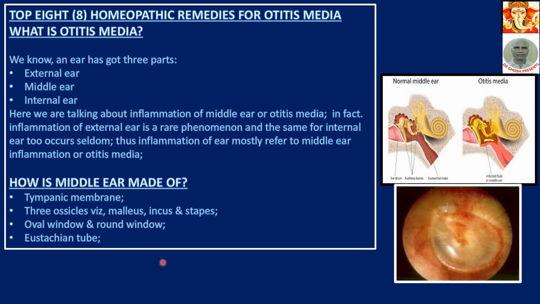On the right hand side, a picture has been given. Note this picture, please. This is the inner structure of the ear. This is the canal from outside, from the pinna, that is the umbrella of the ear. From the pinna comes this tube, and here is the tympanic membrane, then malleus, incus and stapes, the middle ear, then this Eustachian canal which connects the middle ear to the throat, and then this is the internal ear.